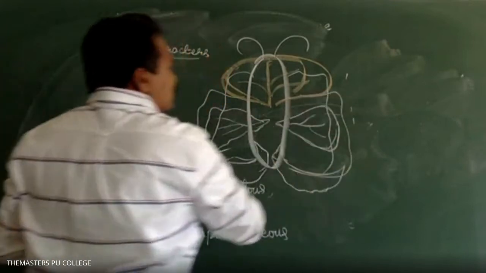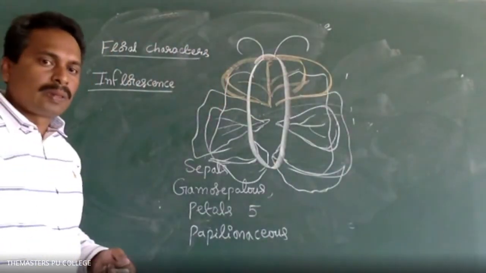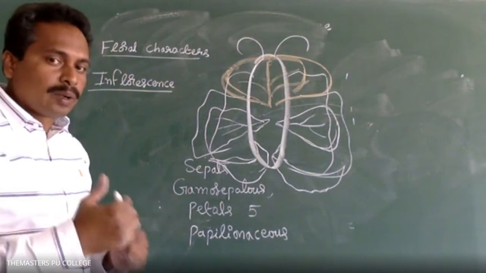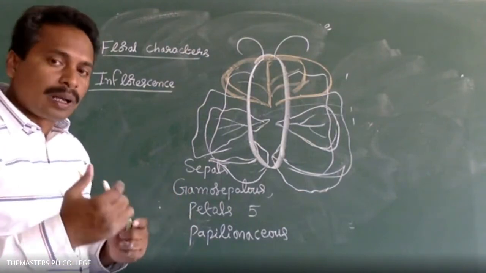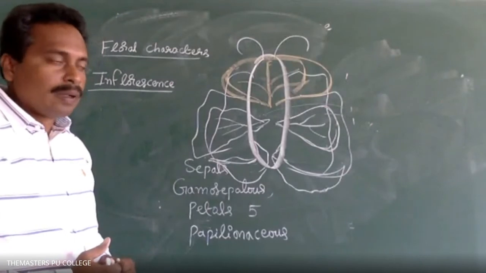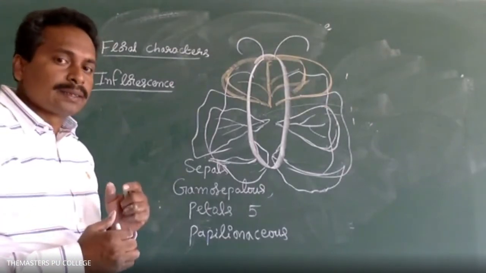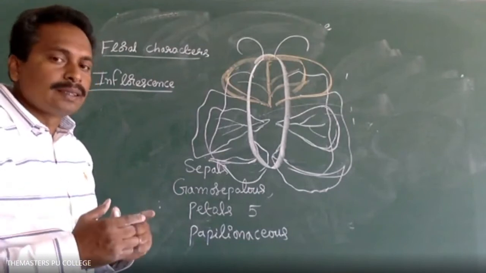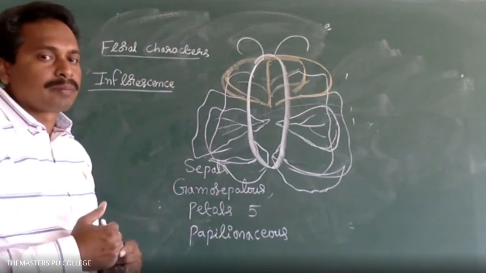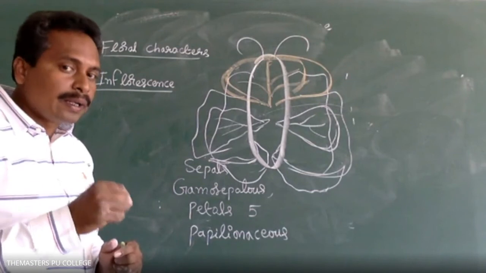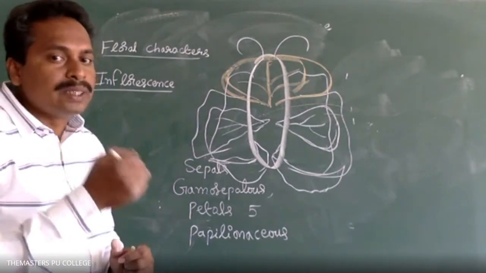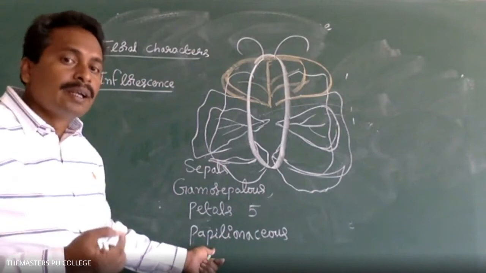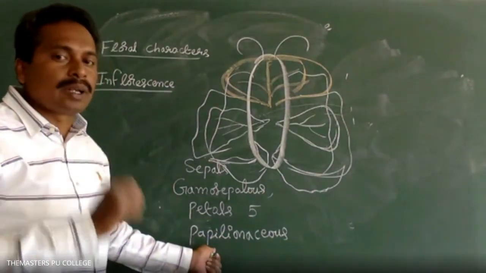In Fabaceae family, the 5 petals appear like a butterfly shape. Butterfly shaped corolla is present in Fabaceae family. So papilionaceous means the butterfly shaped corolla.